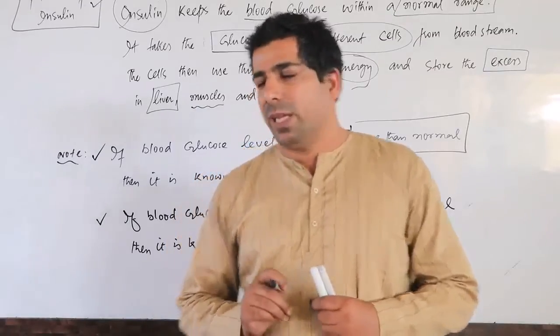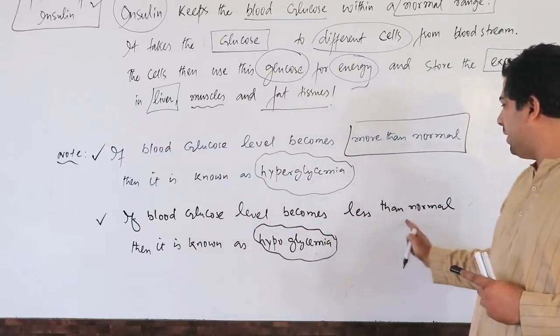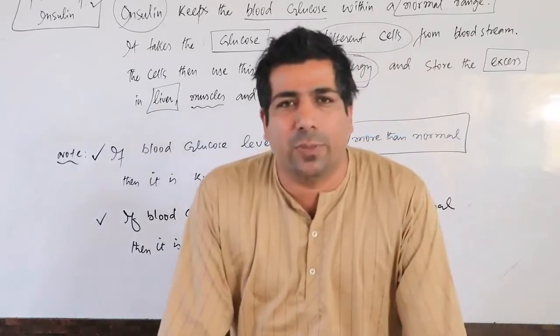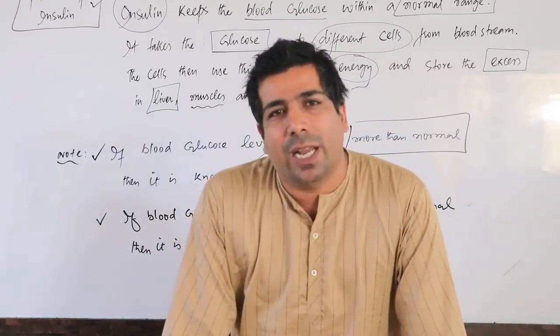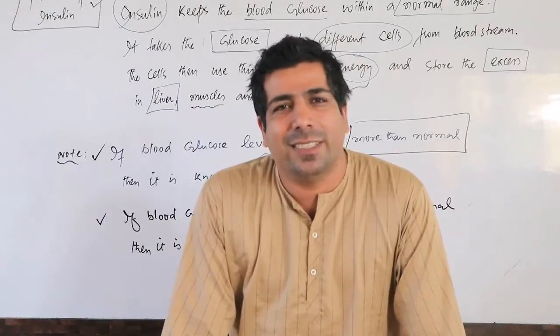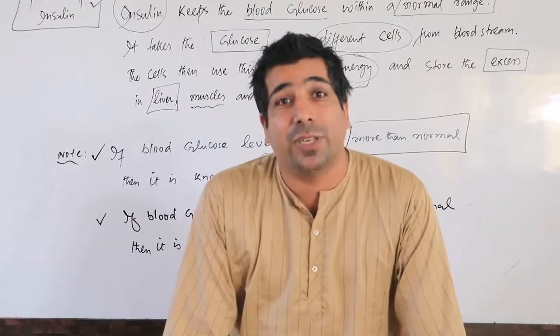That is one reason. And in another case, if blood glucose level becomes less than normal, then what happens? Hypoglycemia. In this case, what is the reason? The reason is that the insulin may be produced in large amount.